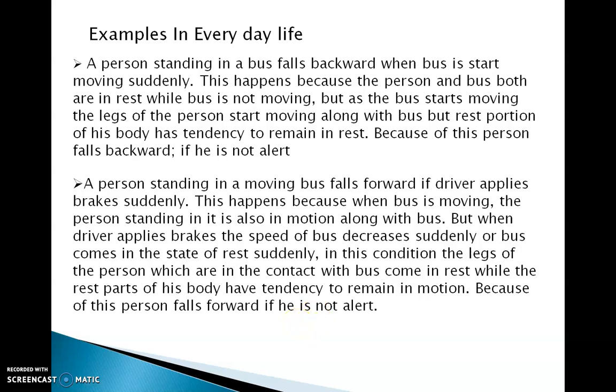In the first example, we have seen that the person falls backward when the bus starts. In the second, in a moving bus, the person falls forward if brakes are applied. Backward when the bus starts, and forward when brakes are applied. These are two practical examples where the body resists the change in its state.